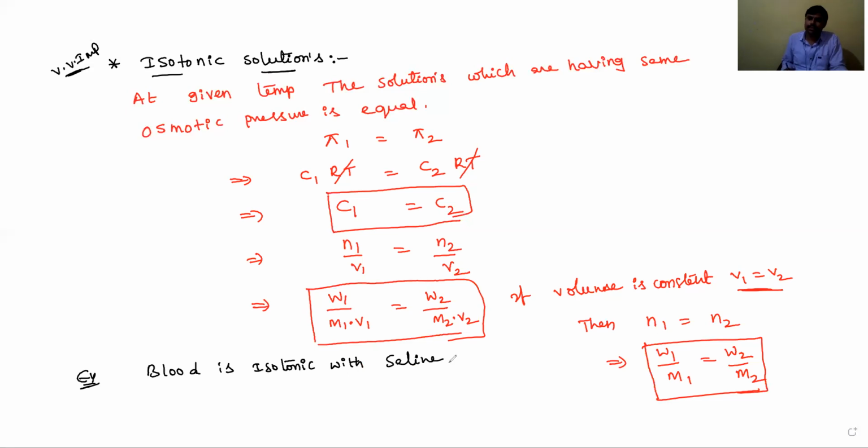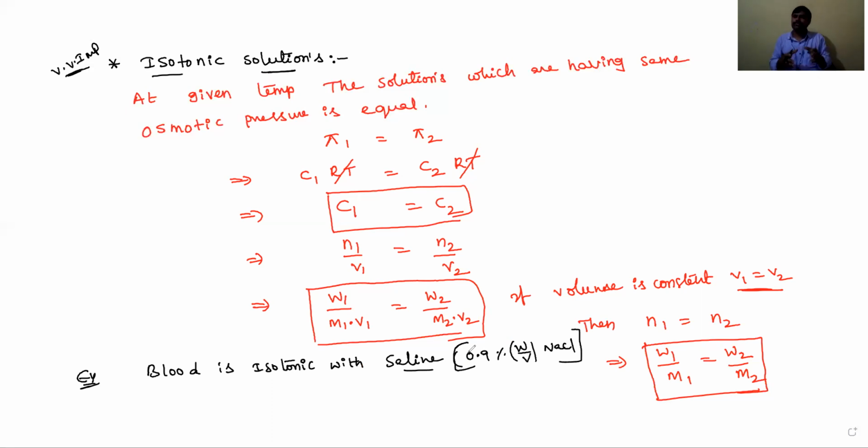What is saline? A saline bottle contains 0.9 percent weight by volume. Weight by volume means 0.9 grams of NaCl present in 100 ml of solution. That 100 ml of solution is known as a saline bottle. So the saline bottle's osmotic pressure is equal to our blood osmotic pressure. That's why the saline is easily injected into our blood and mixes, because both osmotic pressures are equal. At the same time, both concentrations are also equal.